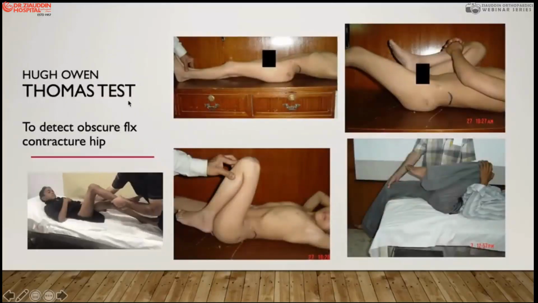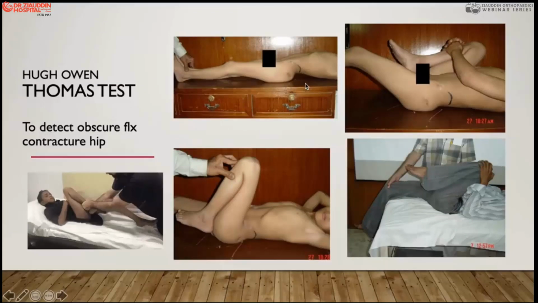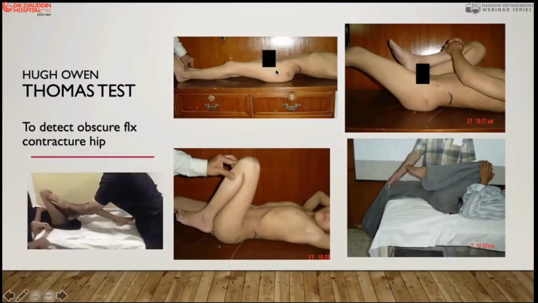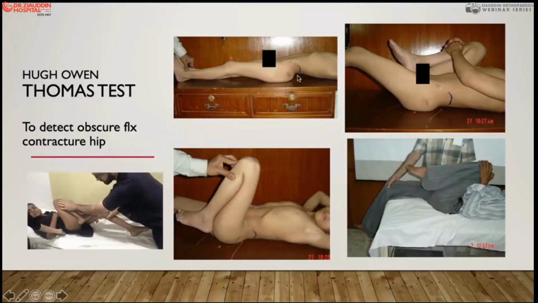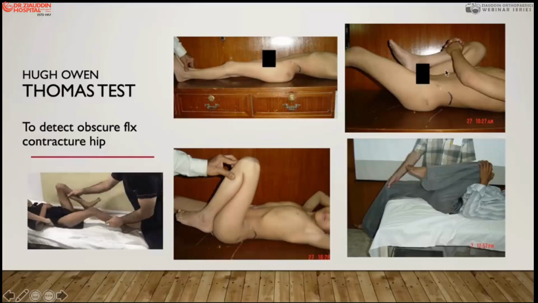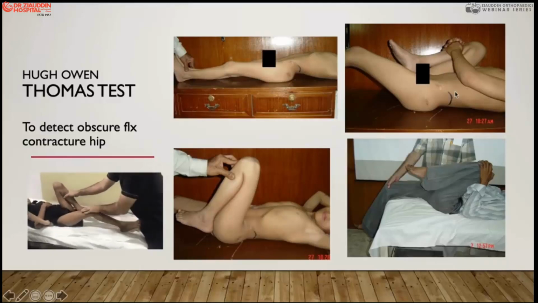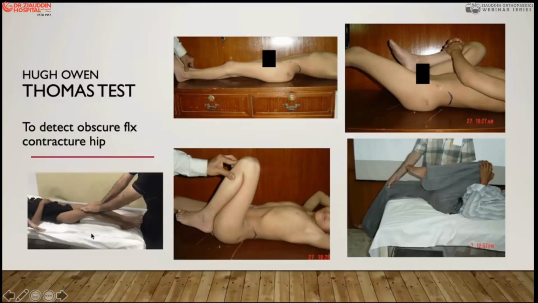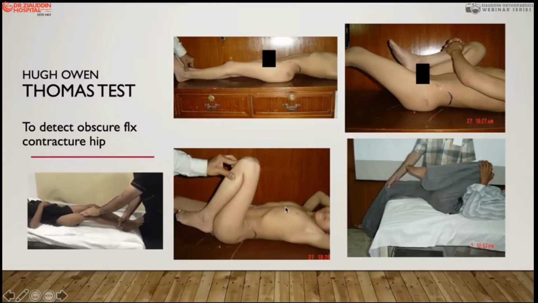Here is the Thomas test, which we need to know, for contractures at the hip joint, particularly those which cause lifting of the spine or curvature of the spine. So this is a very common test. You know very well how to stabilize the hip joint and see the contracture of the hip joint. And here it shows how this test is performed, by keeping the hand underneath with the flat top, for the contracture and the modified contracture.